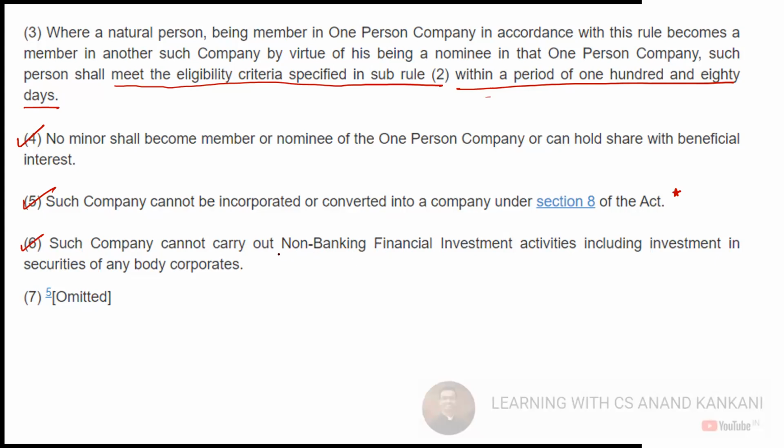Now what is this? It is an activity like a bank, but these people are not banks. They take loans, they borrow money, and they give loans to other people, but they are not a bank. The banking industry also does the same thing. They take money from the depositors and give loans to other persons. They accept money from one party and give loan to another person, and in between they earn their commission.